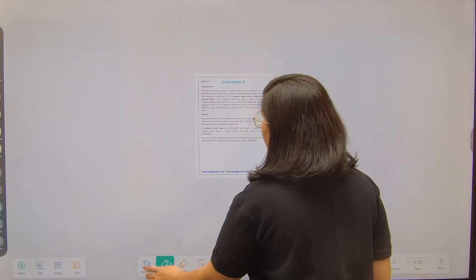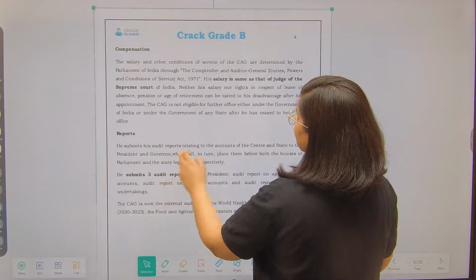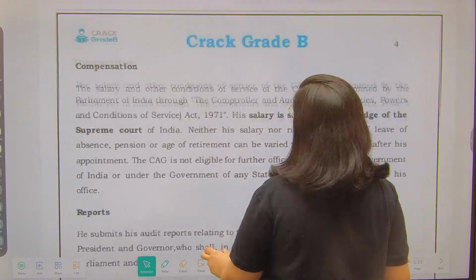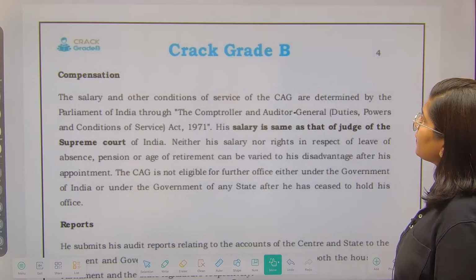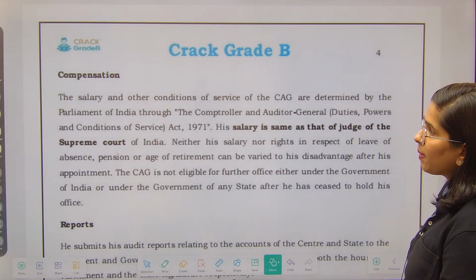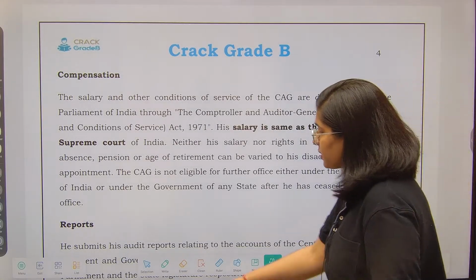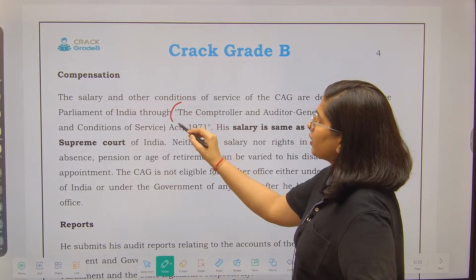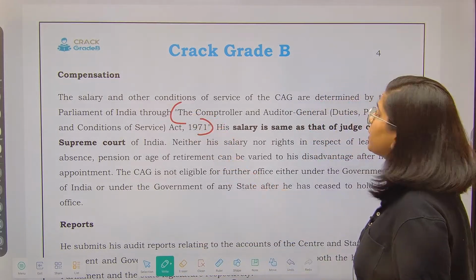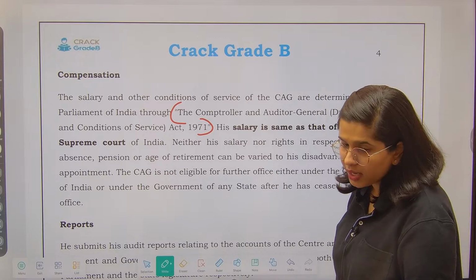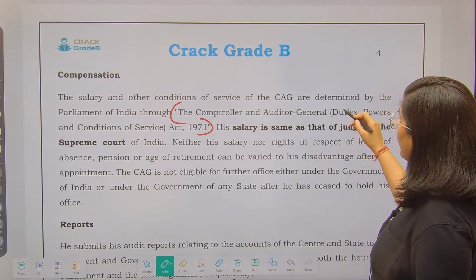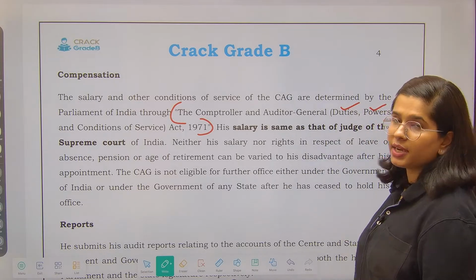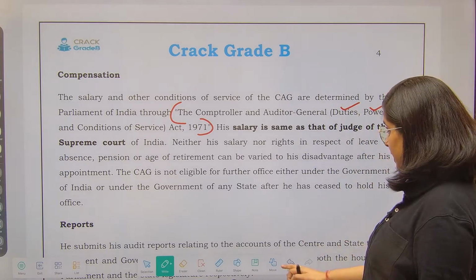Now talking about the compensation. The salary and the other conditions of service are determined by the Parliament of India. Why? Because they have enacted an act for this. There is the Comptroller and Auditor General Act, 1971. This act was formed. Why? To provide the duties, powers as well as the conditions of service for the CAG.